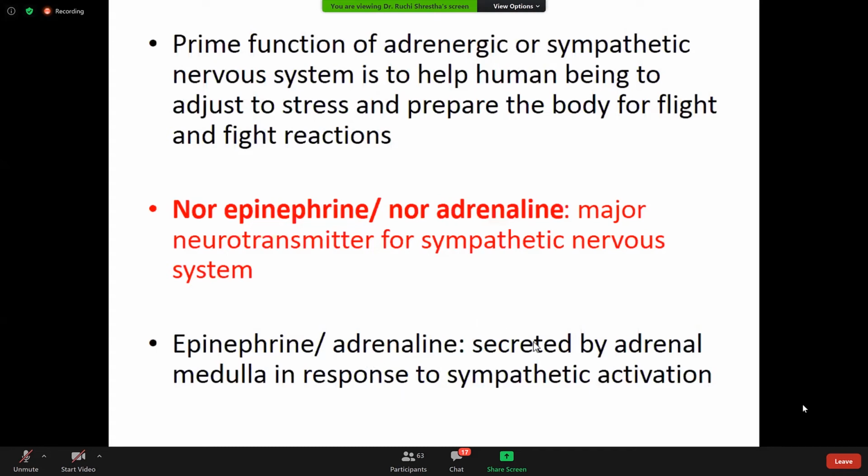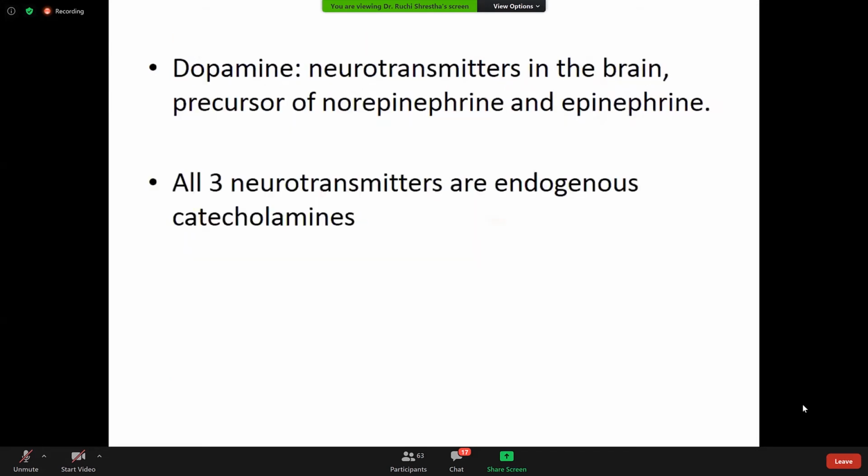It is secreted by the adrenal medulla in response to sympathetic activation, and when the sympathetic system is activated, the adrenal medulla mostly produces epinephrine. Another neurotransmitter is dopamine, a neurotransmitter in the brain, and it is the precursor of both epinephrine and norepinephrine.